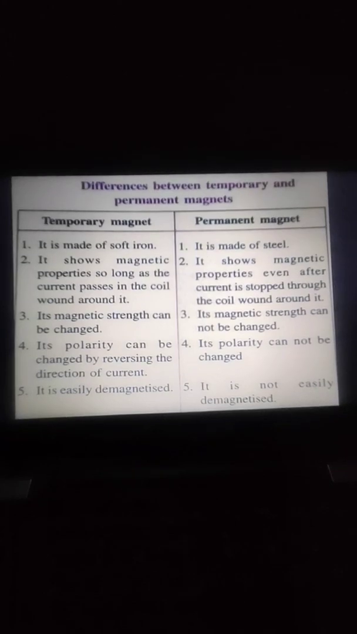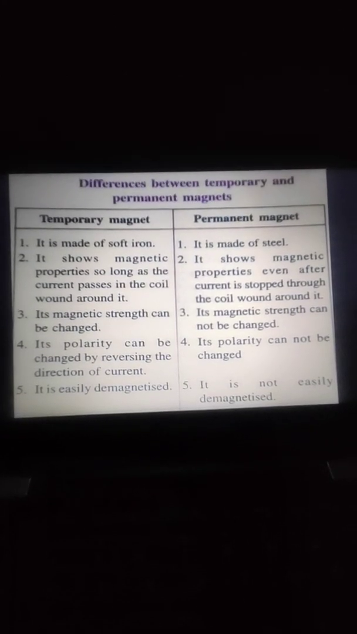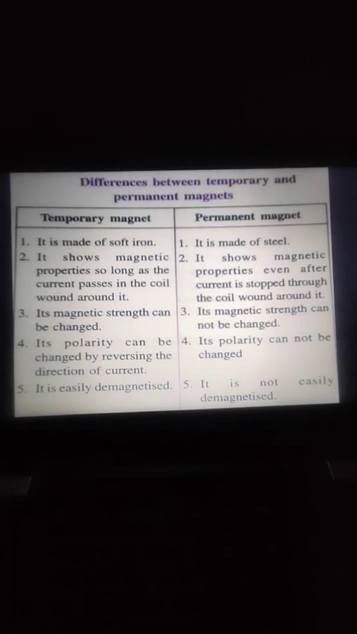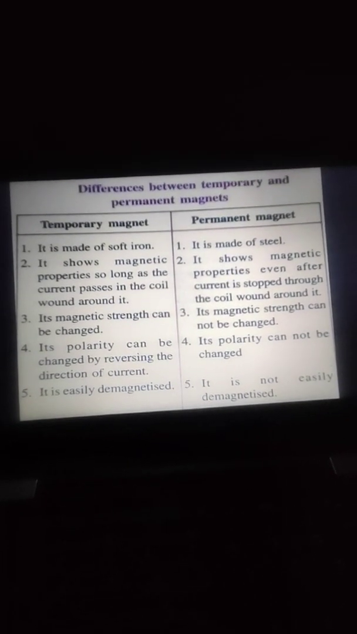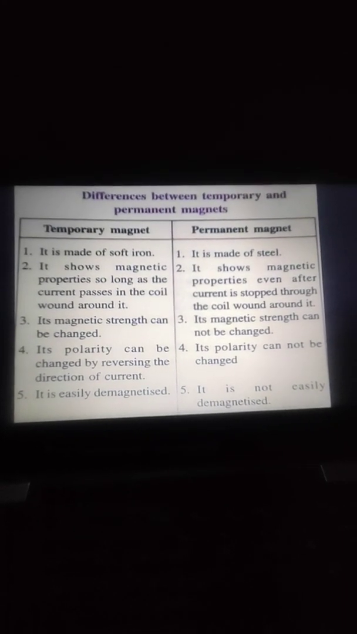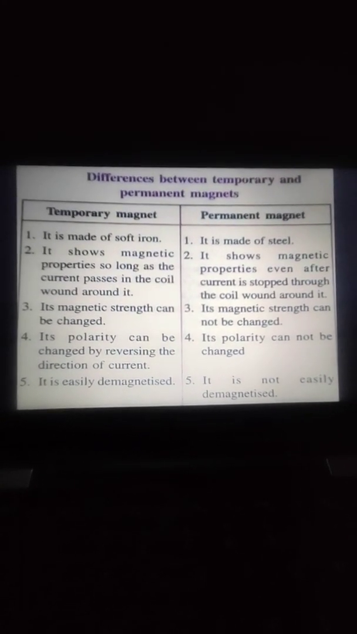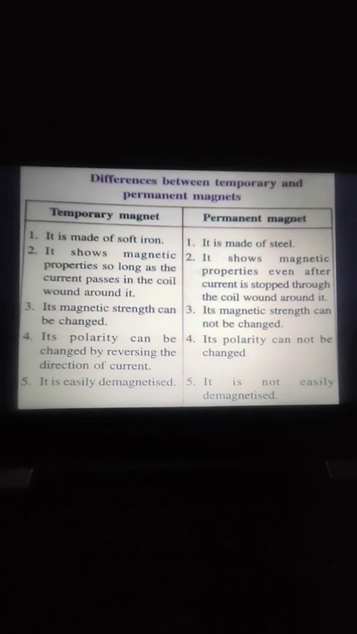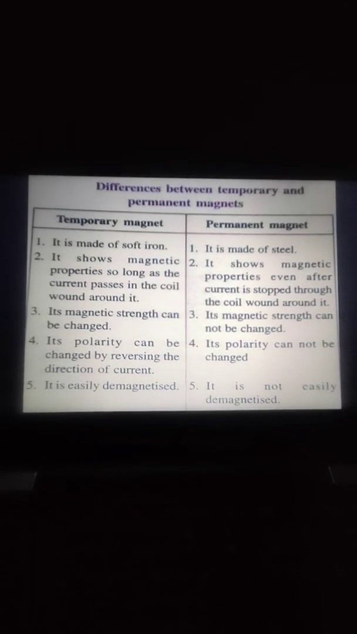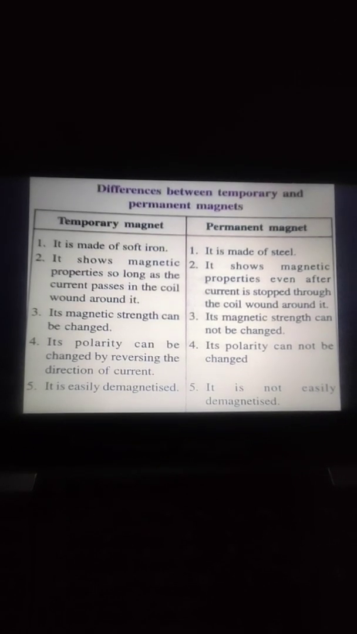If we want to make a magnet strong, we can increase the current in the coil. Then the face of the coil is north pole if the current is anti-clockwise, and it is south pole if the current is clockwise. Now coming to your topic, temporary and permanent magnet.